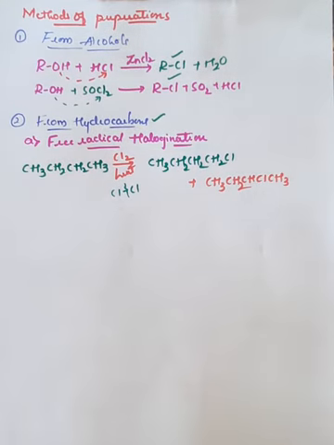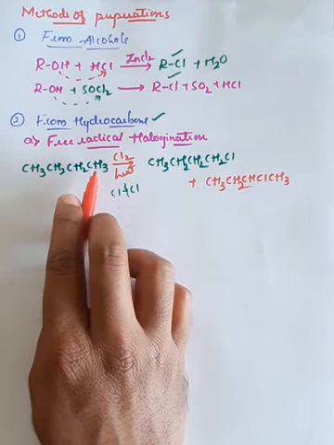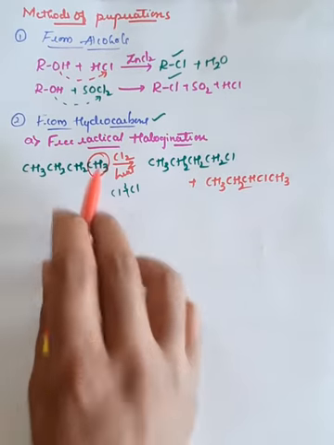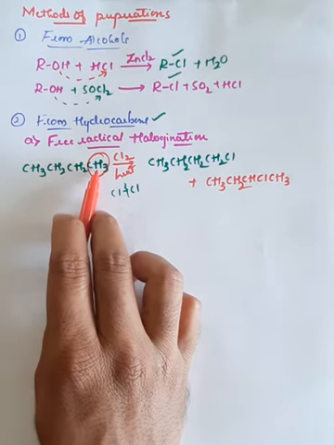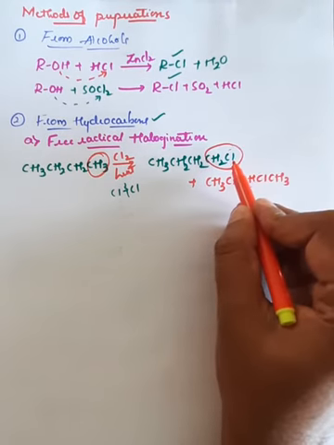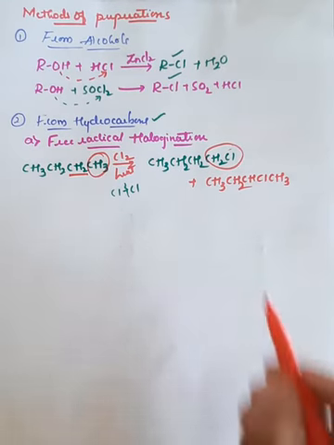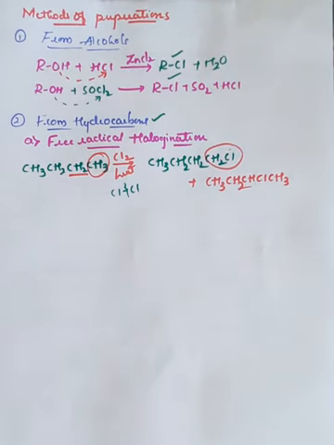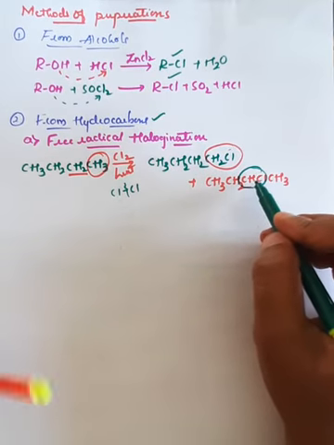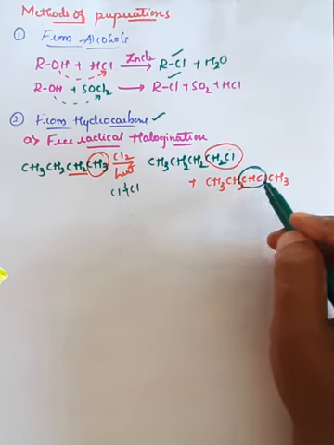Observe, the difference is only in the position of the replaced hydrogen. Initially it was CH3; we removed one hydrogen from the terminal carbon, it converted into CH2 and there is an attachment of Cl. Similarly, if I remove hydrogen from this carbon atom, initially CH2, it has converted into CH, with an attachment of chlorine.